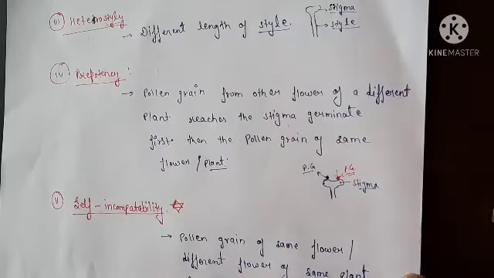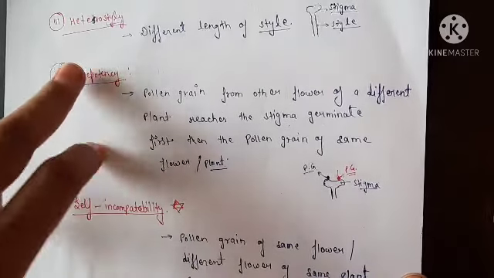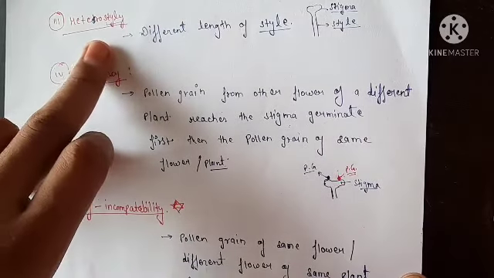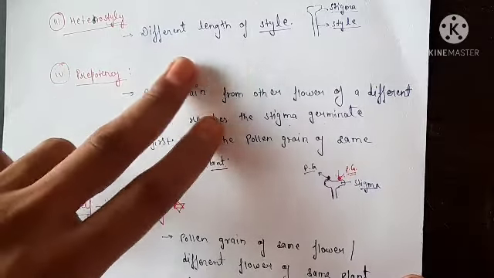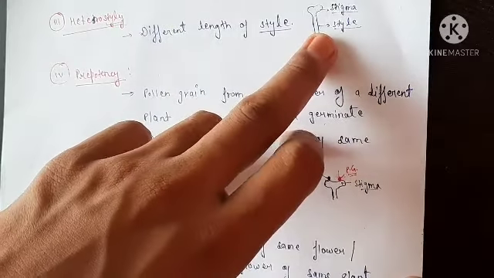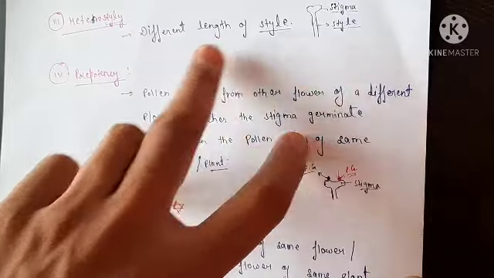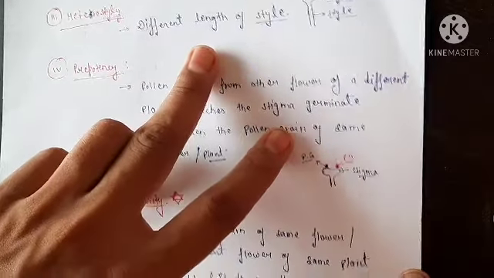After that, friends, we will discuss some more topics, for example heterostyly. What will happen in heterostyly? There is different length of style. This one is style. So there is different length to ensure cross pollination.